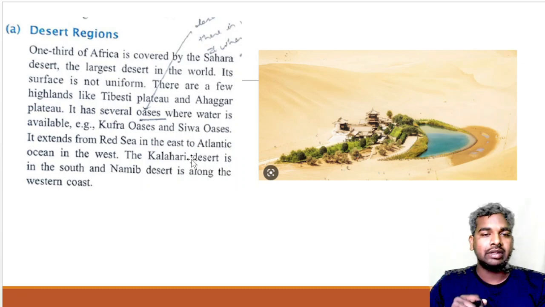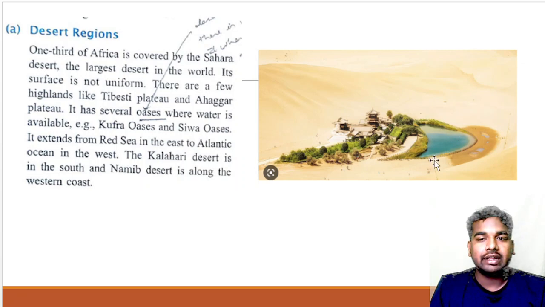These form highlands. Now you will find there are several oases, water bodies in the desert where water is available.